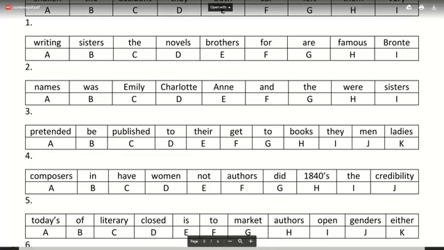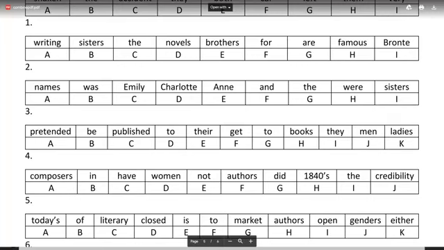Gitanjali got number 3 right. Well done. "The men pretended to be ladies to get..." It's the other way around, Gitanjali. They pretended to be men to get their books published. Till now, none of you got it right, so I won't give that one to anyone. What you don't need is ladies for that one. Try doing number 4 now.